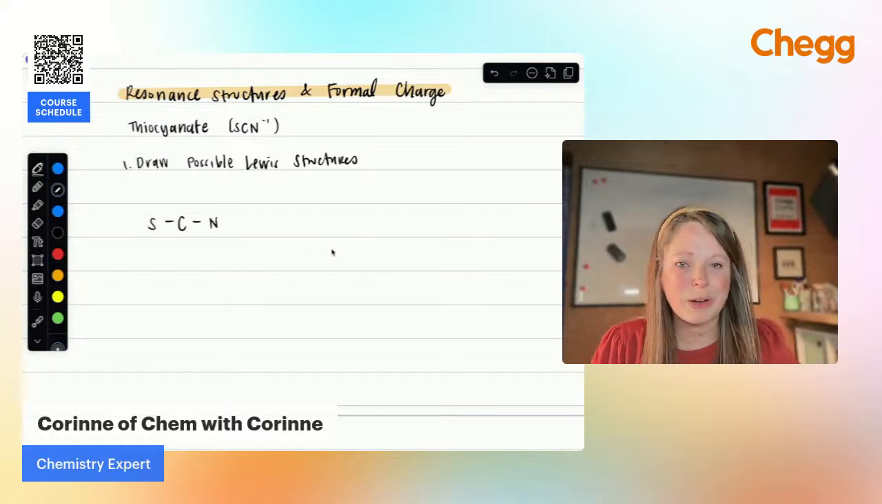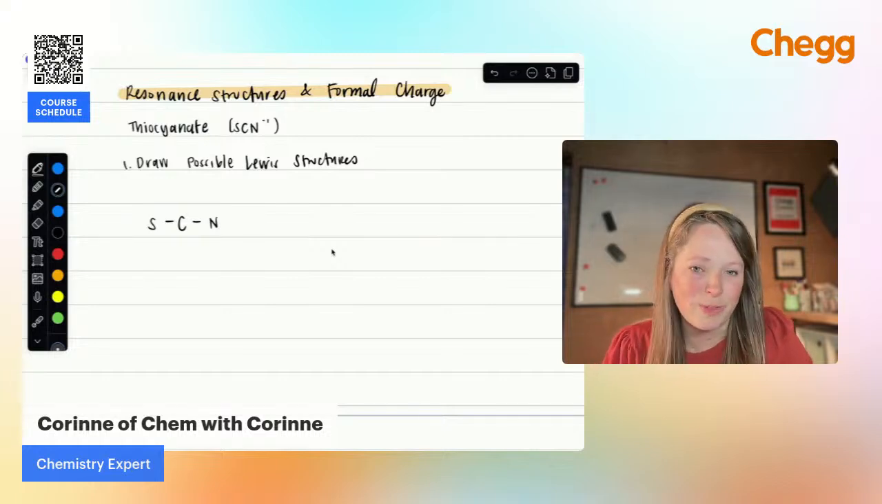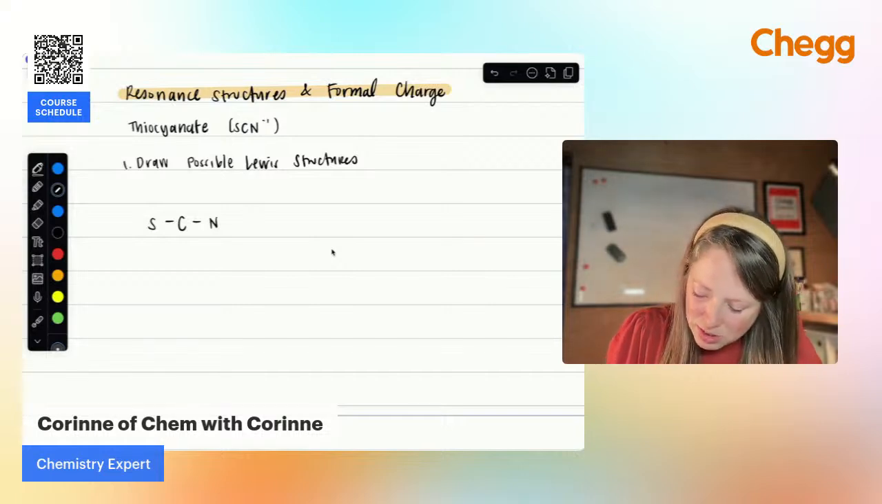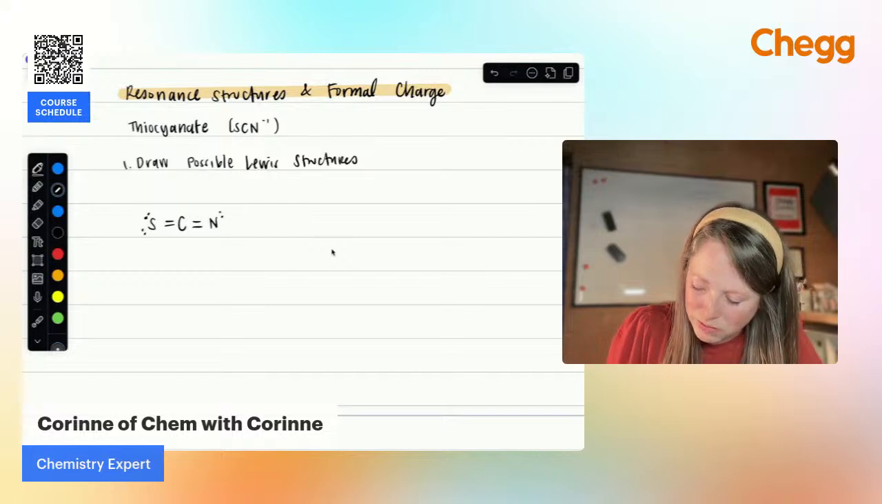So thinking about this right away, I'm going to look at this and say, okay, I'm going to need some double bonds, maybe a triple bond on one side. And that's how I'm going to draw these different resonance structures. So looking at this, let's do double, double. We'll end up with 2 lone pairs on each of these. So that is one possibility.